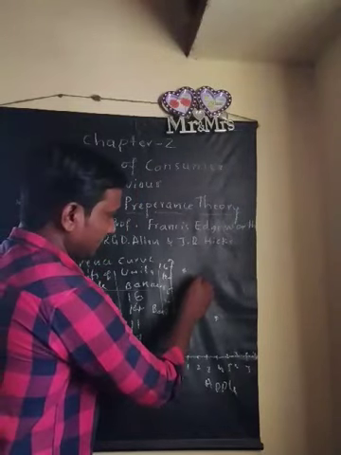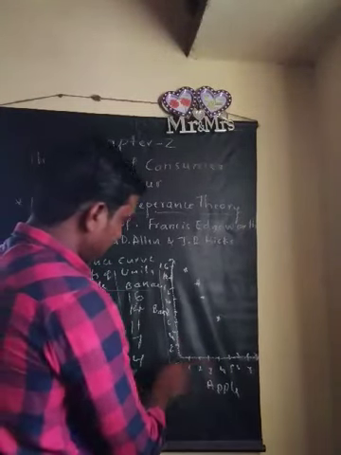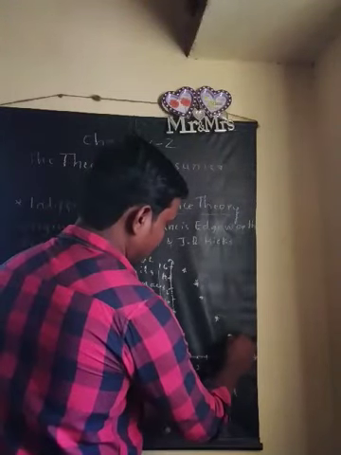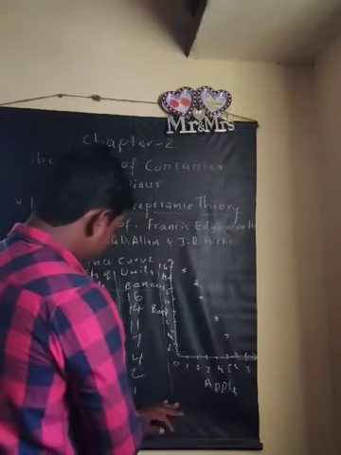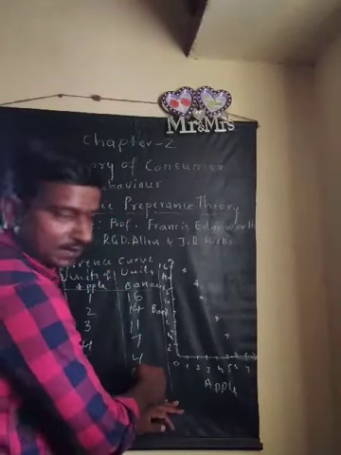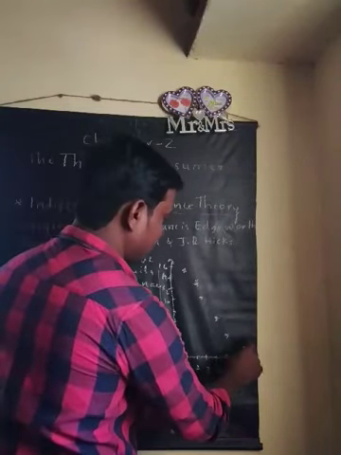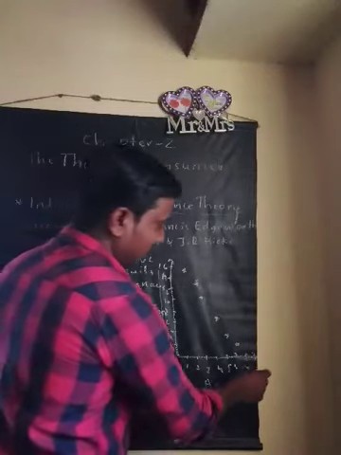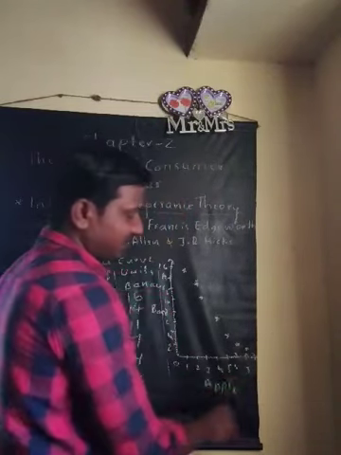Then next 5 and 4. Then 6 and 2. And lastly 7 and 1.